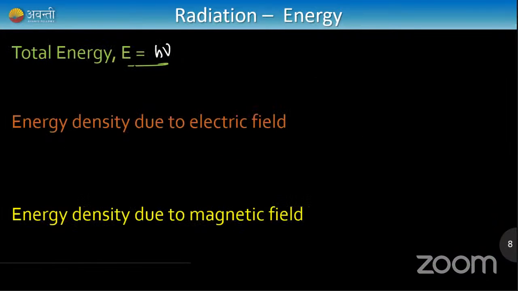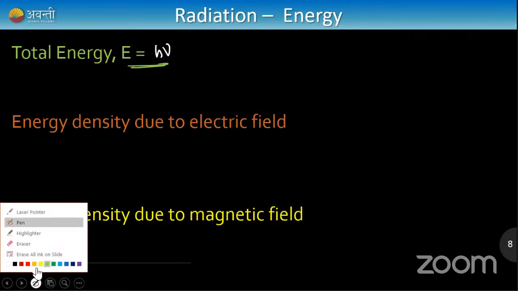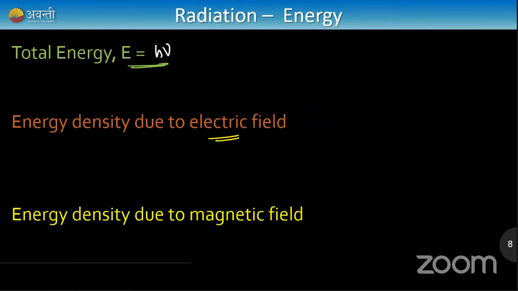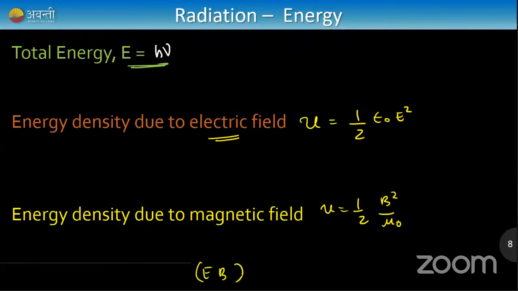So this is the total energy of our radiation, and energy density in form of electric field is given as U is equal to half epsilon naught E square, and energy density of magnetic field is given as U is equal to half B square by mu naught, where E and B are maximum amplitude of electric field and magnetic field. Cool, right?